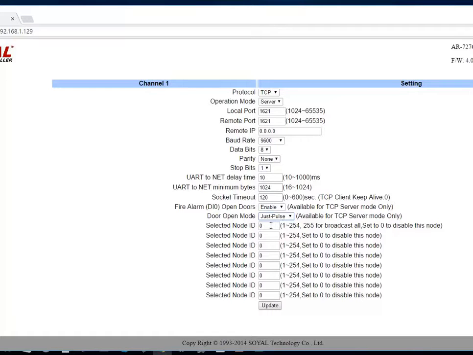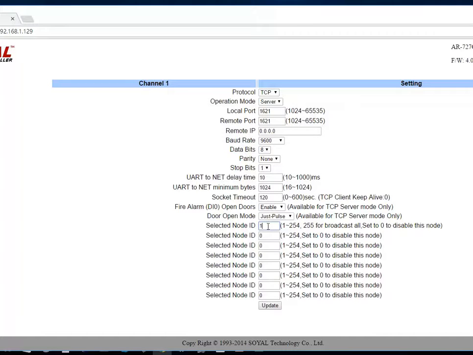And then we need to decide which controller should have the function of interlinkage of fire alarm. For example, if only one door, then you could enter the node number of that controller, like 1.